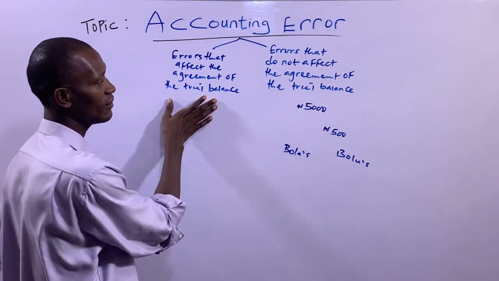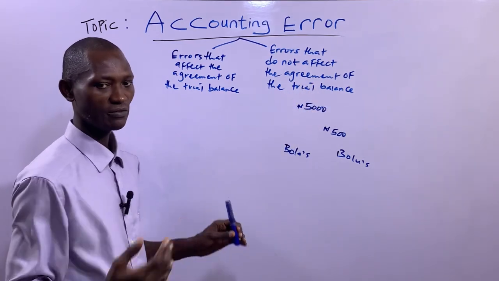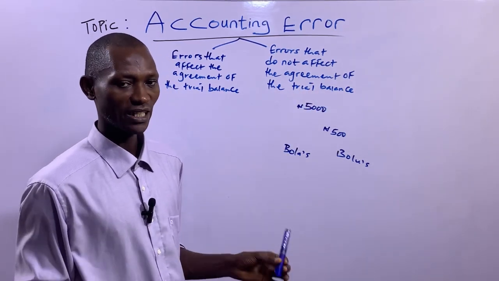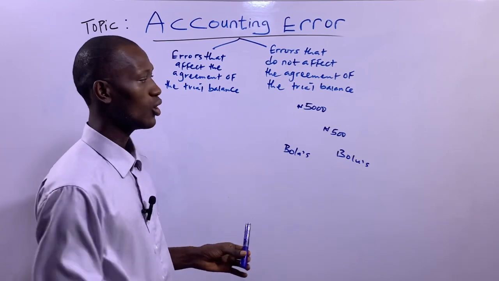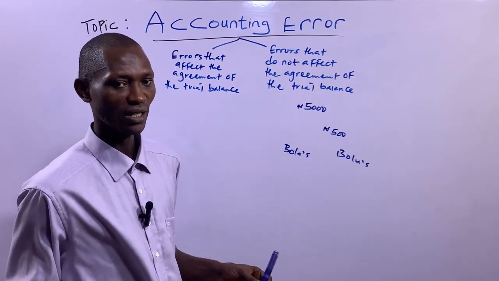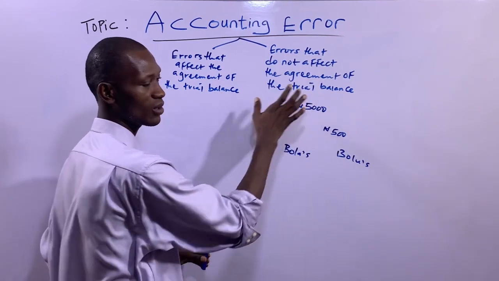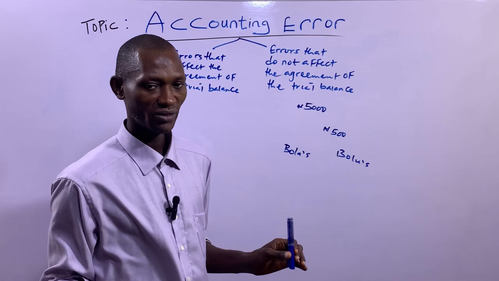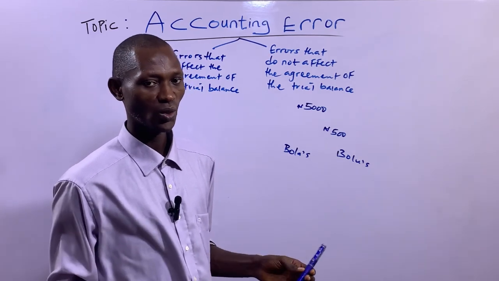And this is often referred to as errors that will not be disclosed by the trial balance, or errors that will not affect the agreement of the trial balance. So when these errors occur, the agreement of the trial balance will not be affected. That means the two sides will be equal.